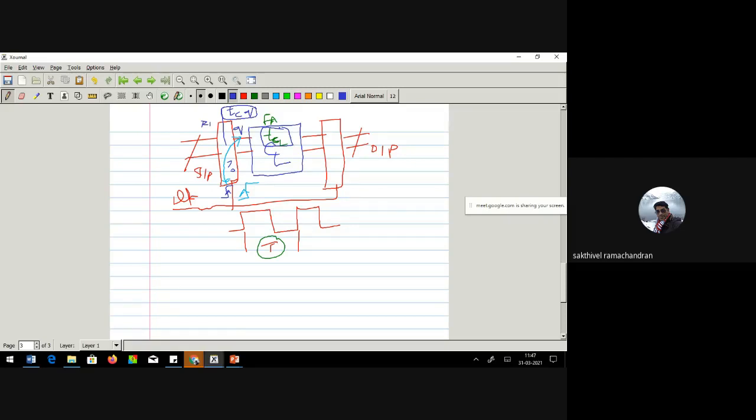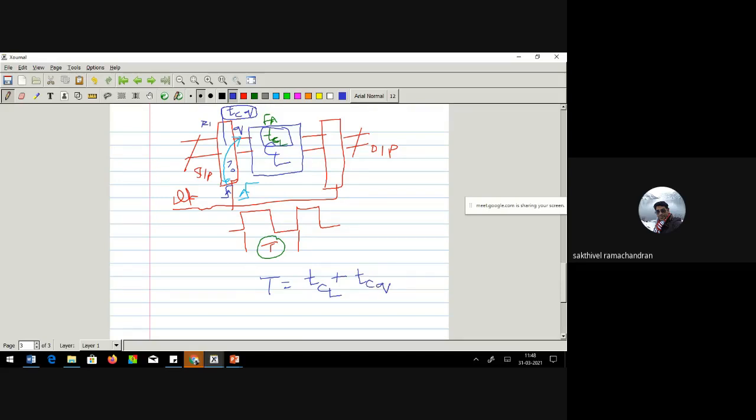So now I understand T is not only the combo logic delay, meaning adder, full adder, half adder, or whatever you have. Not only that, it also involves T C to Q.